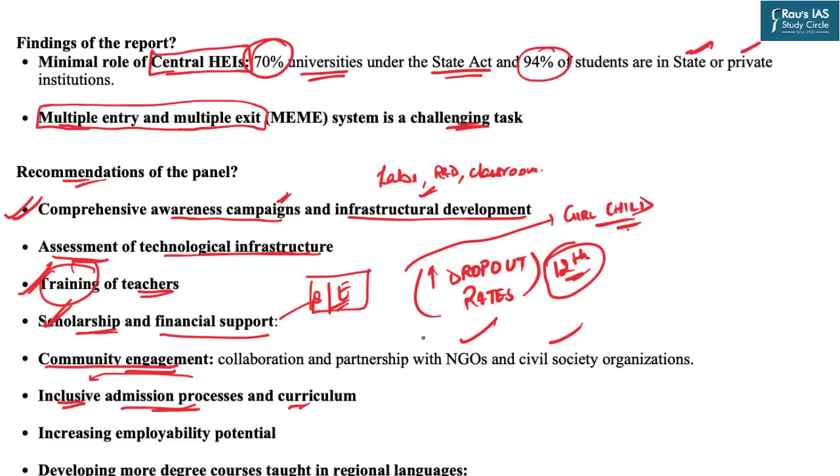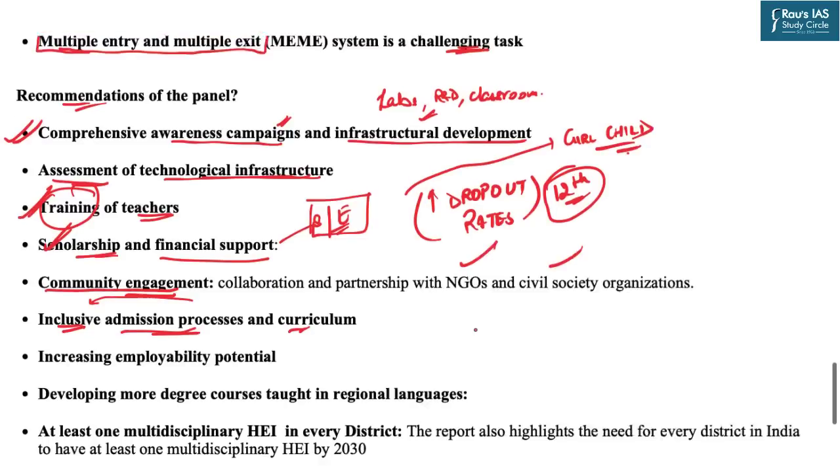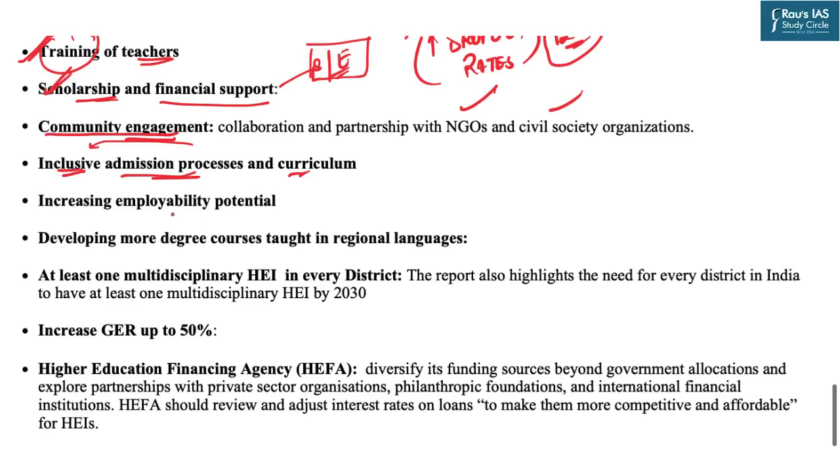There can be certain reservations based on certain areas, or the existing reservations should be implemented effectively. The benefits of reservation should go to those people who really need it, right? Similarly, focusing on learning outcomes can increase employability potential.